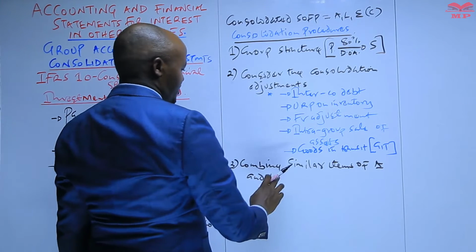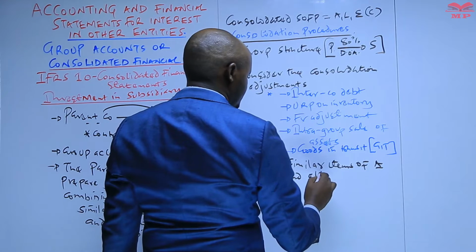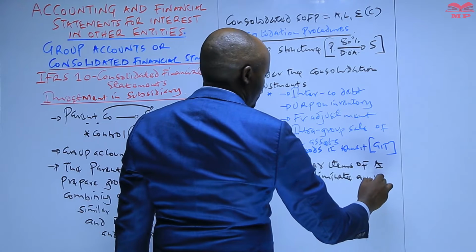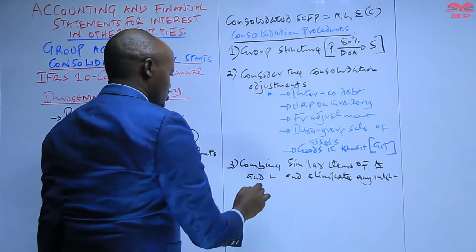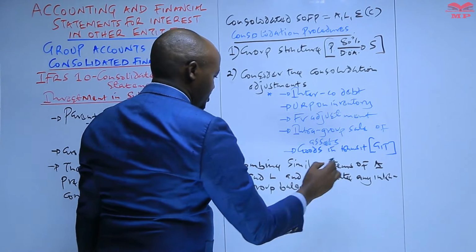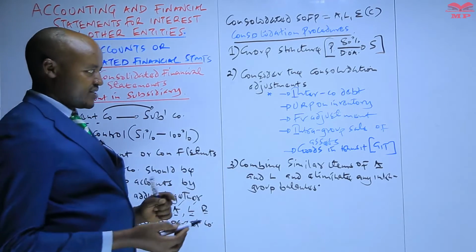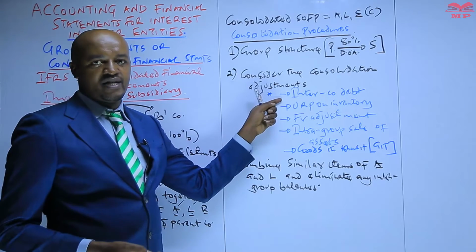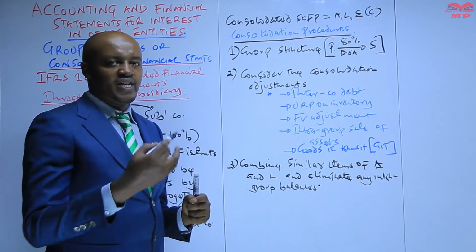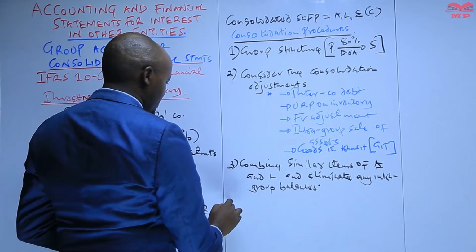So in this case, we combine, or in other terms, add together similar items of assets and liabilities, those of the parent and those of the subsidiaries, and eliminate any intragroup balances. When we talk about intragroup balances, we are talking of something like amount of intercompany debt. Maybe the parent company or the subsidiary owes a certain amount of money. That is a good example of intercompany debt. That should be eliminated. And actually, we're going to look at how we eliminate the same.